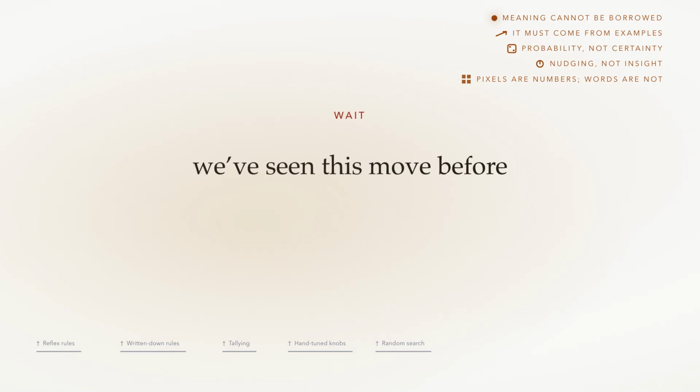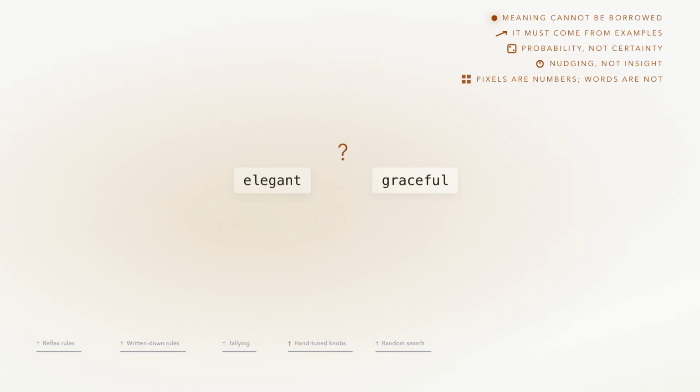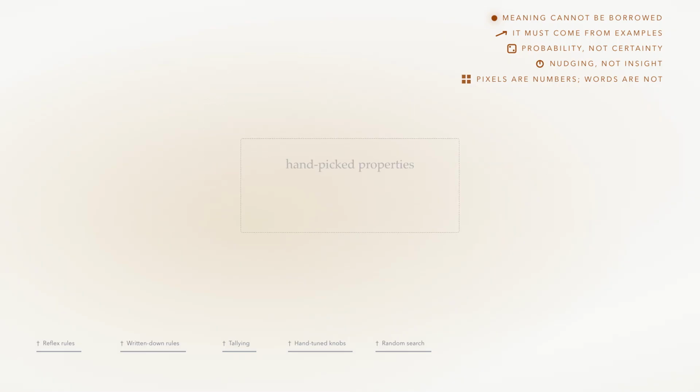But slow down, because we've seen this move before. A human deciding, in advance, which properties matter. This is episode 2 again, rule writing dressed as arithmetic. What dimensions separate elegant from graceful? You'd need thousands, and everyone caps a word's meaning at exactly what you thought to ask. We already know how that story ends.